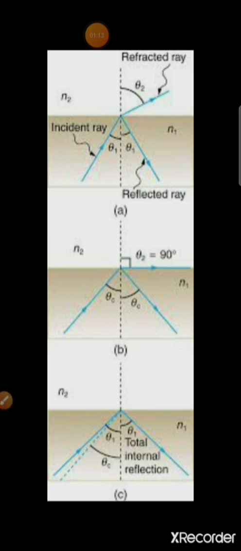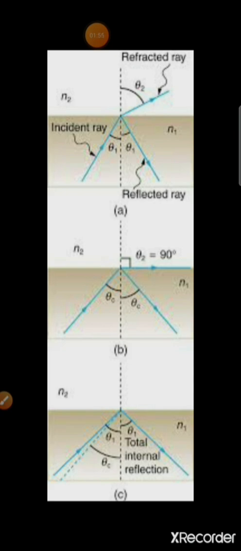So see now figure B. When angle of incidence increases, the angle of refraction is also increased. And at a certain angle of incidence, the angle of refraction becomes 90 degrees. And the corresponding angle of incidence is called the critical angle of incidence. It is shown by the symbol theta c here. Sometimes it is shown by the symbol i suffix c, or only the letter c is used for this angle. So for angle of incidence equal to theta c, the angle of refraction in this case is 90 degrees, and the angle of reflection is theta c.